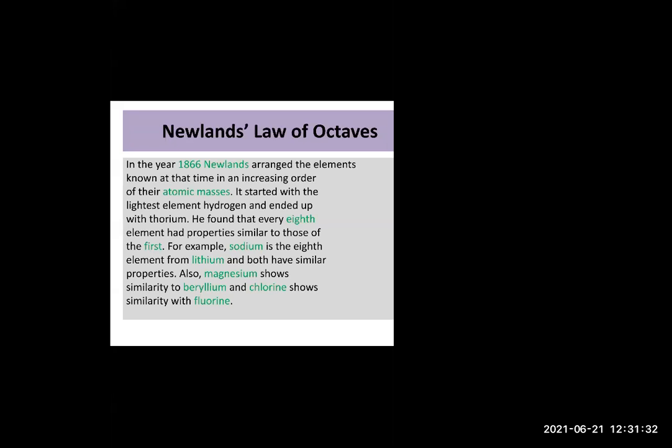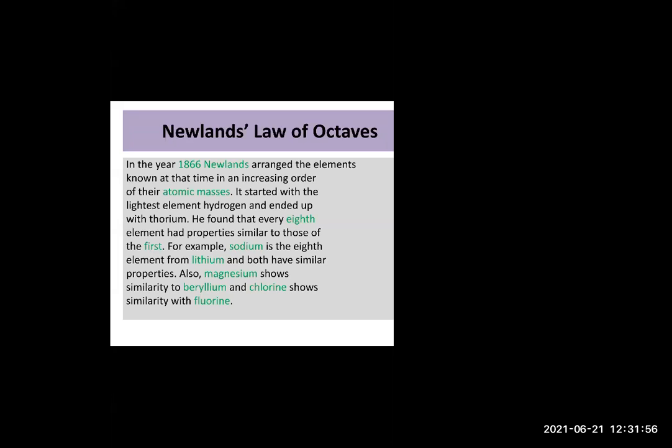When we arrange the elements starting from lithium, beryllium, boron, carbon, nitrogen, oxygen, fluorine, then sodium comes. Sodium is the eighth element. So the eighth element's chemical properties are similar to those of the first element.